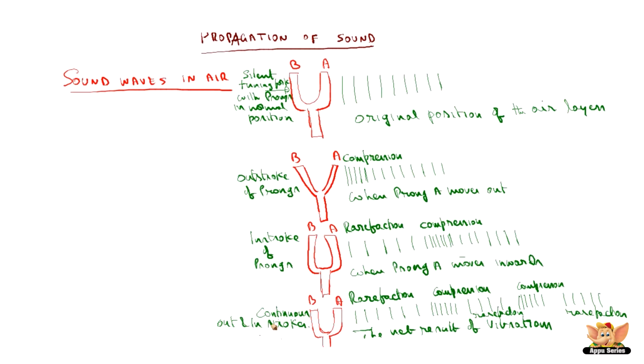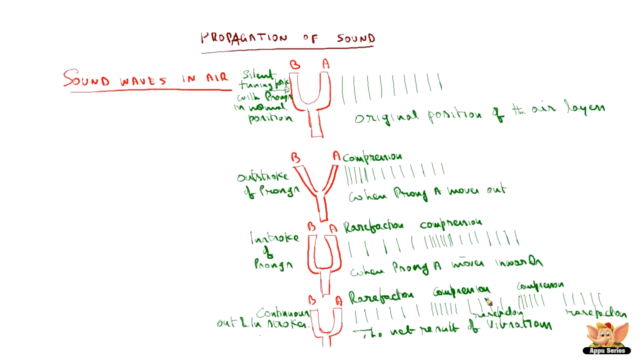So in this continuous out and in strokes, we see the compression moving towards the right side, but the air layers do not move bodily. So the air layers keep vibrating back and forth at the same place. They do not move bodily, but these compressions and rarefactions move towards the right.